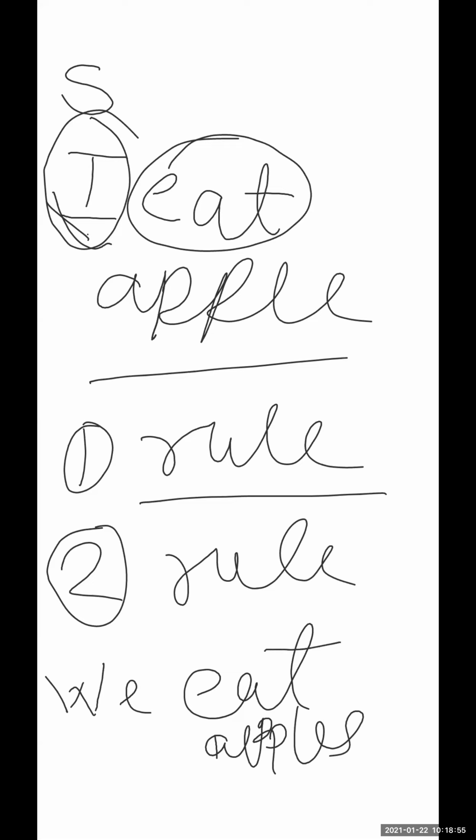So at this time also, when we have a plural subject, we are going to use the singular verb. What are we going to use? The singular verb. So this is the second rule which we have to remember.